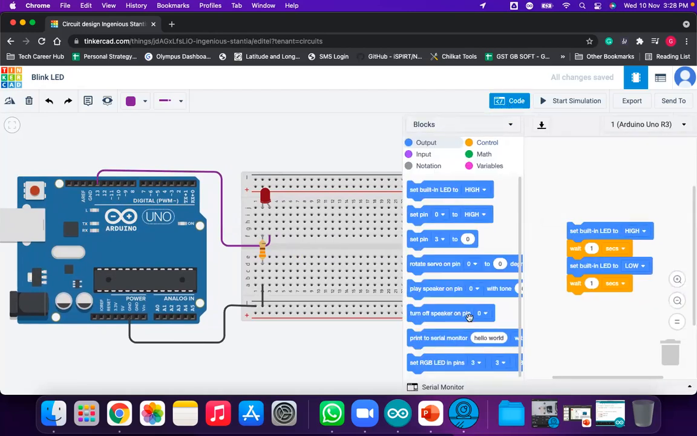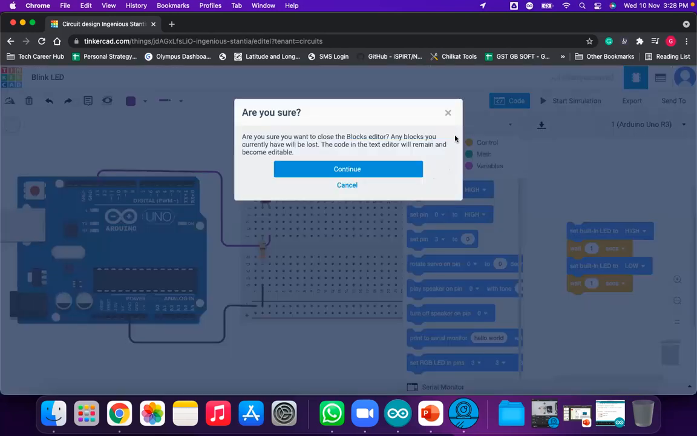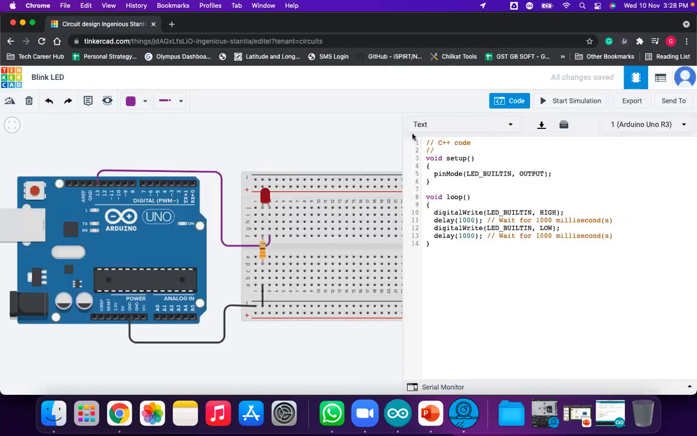Now here there is block programming. We are engineers and we are not using block programming. Block programming is for students of say 8th to 10th. That's why we go to text programming. So click on text and click on continue.